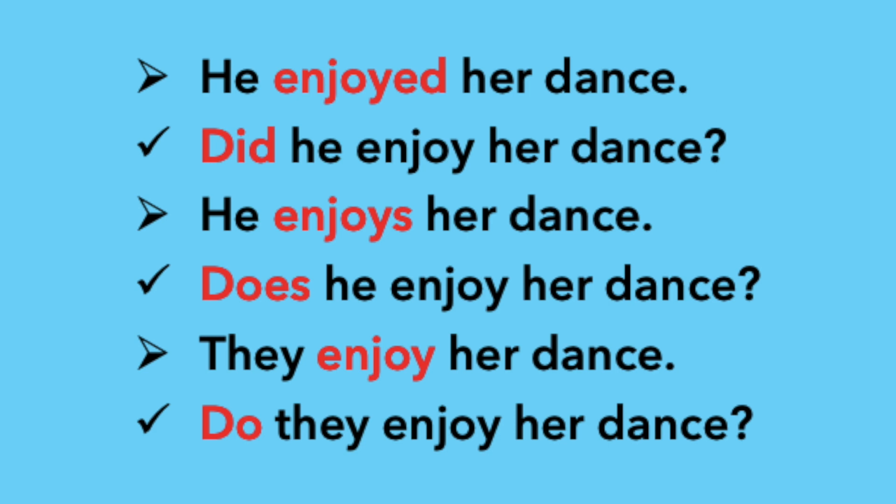Here the verb enjoy is in the present tense plural. So use do, then subject, then base form of the verb and object. What is the subject? They. Base form of the verb enjoy and object. The question is, do they enjoy her dance?